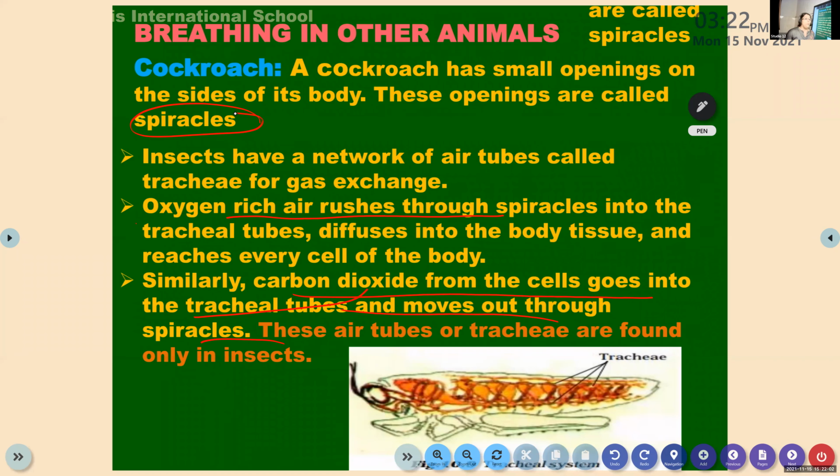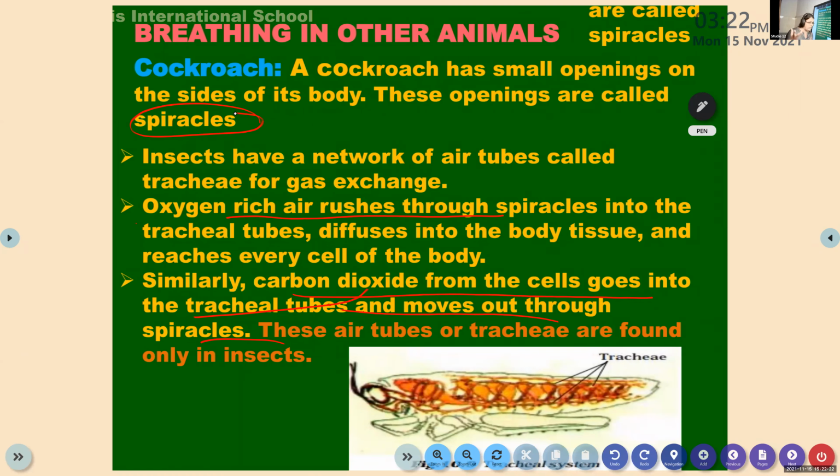Now, when they breathe in, oxygen-rich air rushes through the spiracles. They don't have a nose like us. So when they are alive, oxygen-rich air rushes through these side openings into the tracheal tubes.